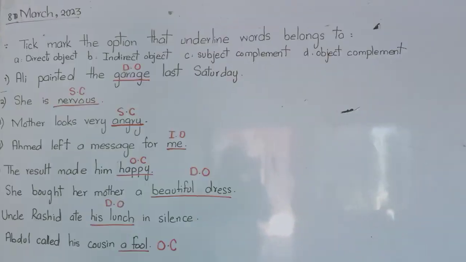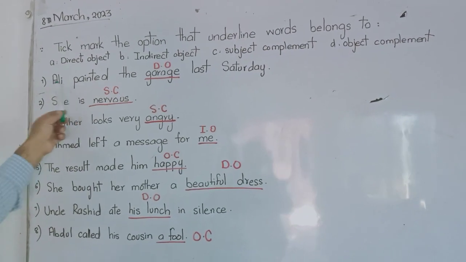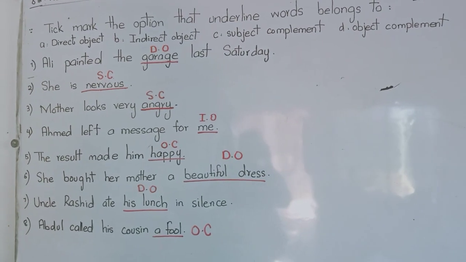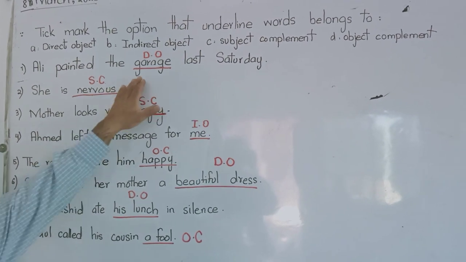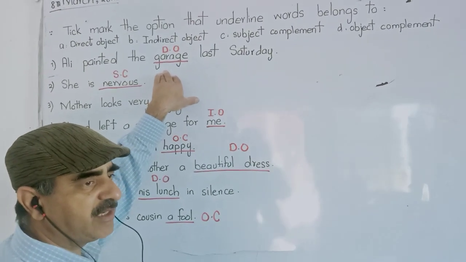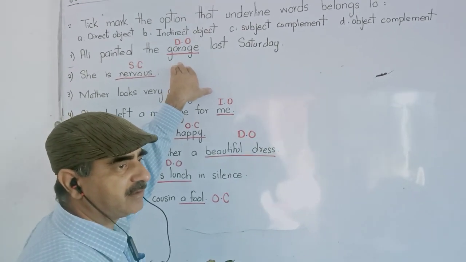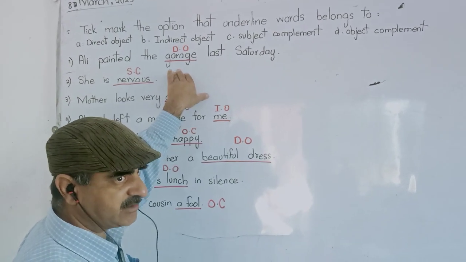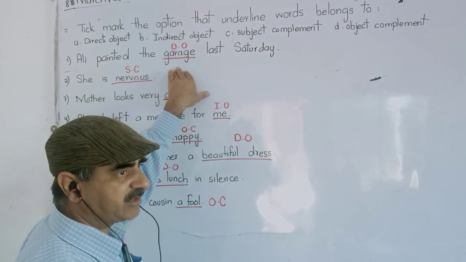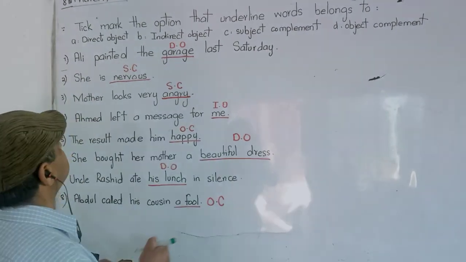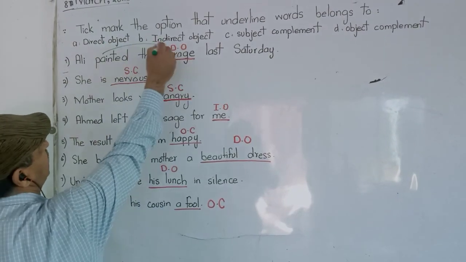Let me give you another example. Ali painted the garage last Saturday. Okay, what is garage? The action of painting is firstly received by the garage. That is, garage is the direct object. Clear? Because the action of painting is directly affecting the garage.